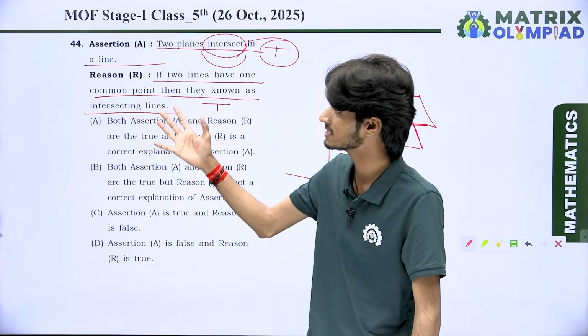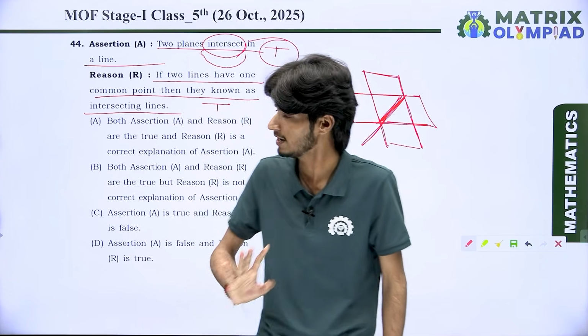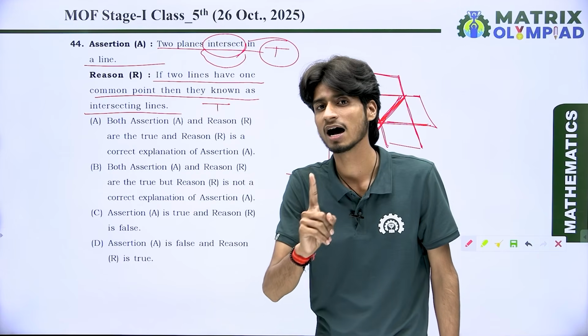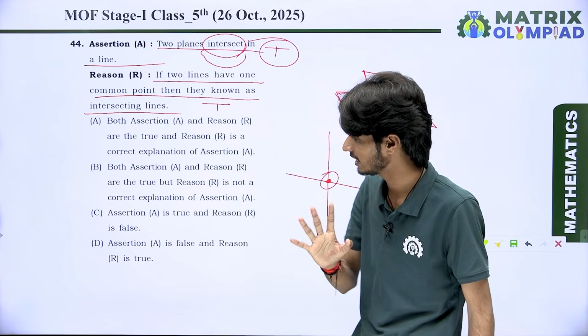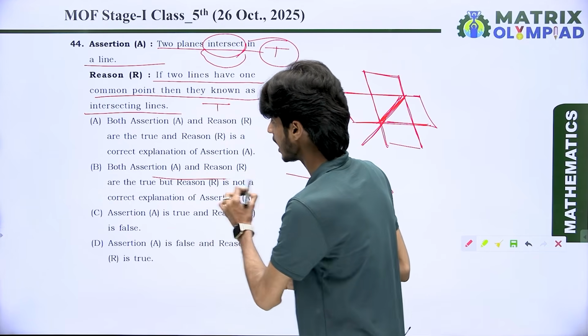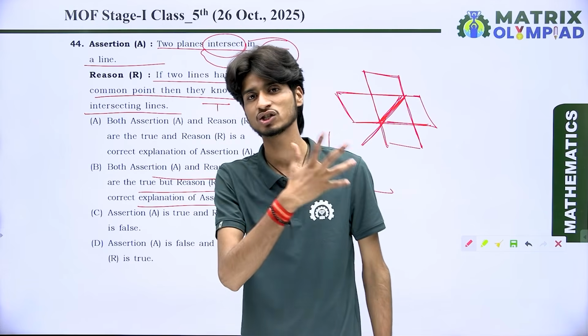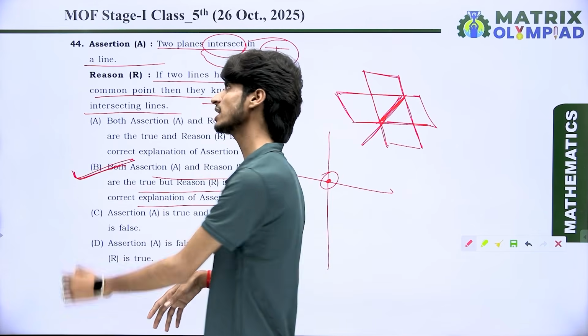That means the reason does not satisfy the assertion. So we say the assertion is true and the reason is true, but reason R is not the proper explanation for assertion A. So both are true, but reason R is not the correct explanation for assertion A. So option B is the correct option.